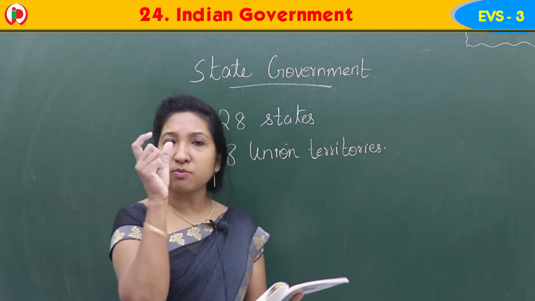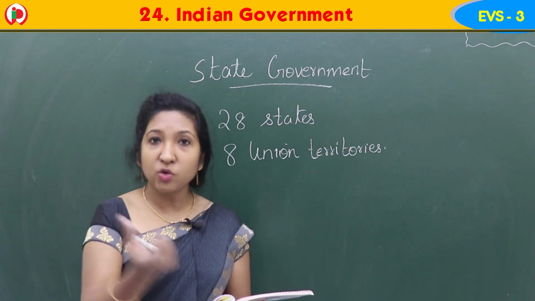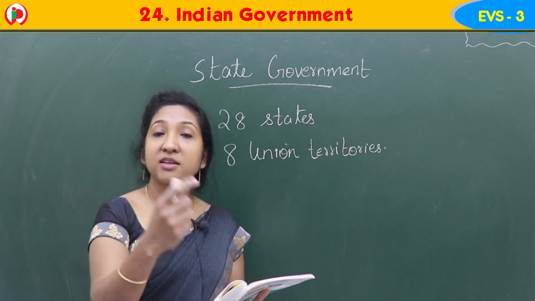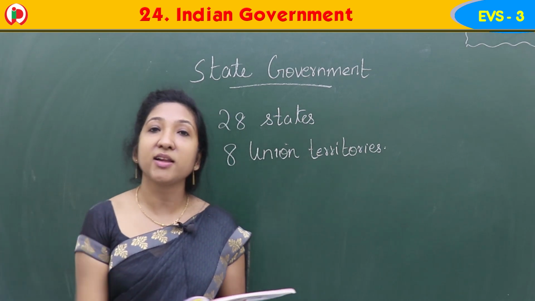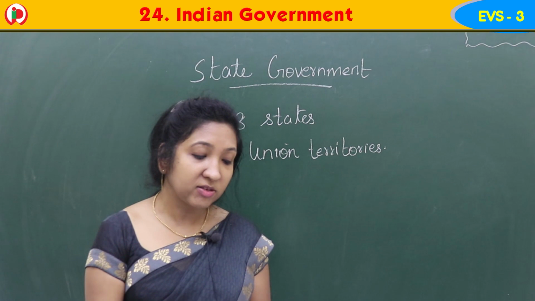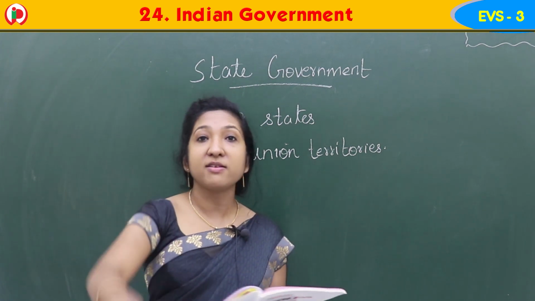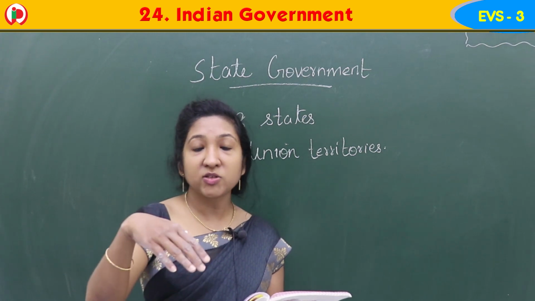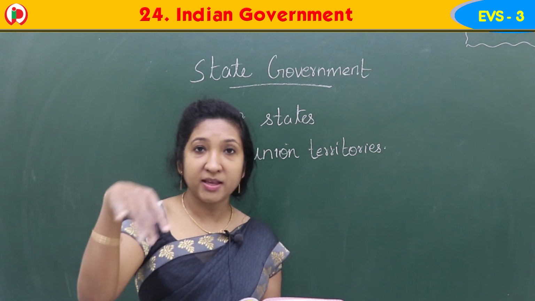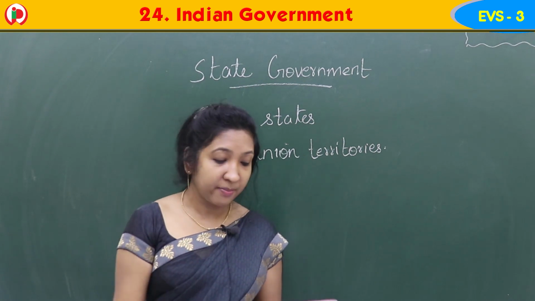A union territory is a small administrative unit that is ruled directly by the central government. Union territories are administered and controlled by the central government, with direct control from the centre.